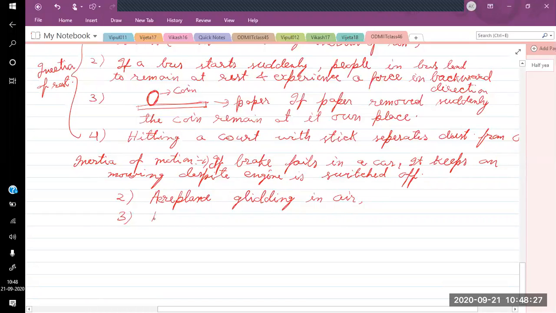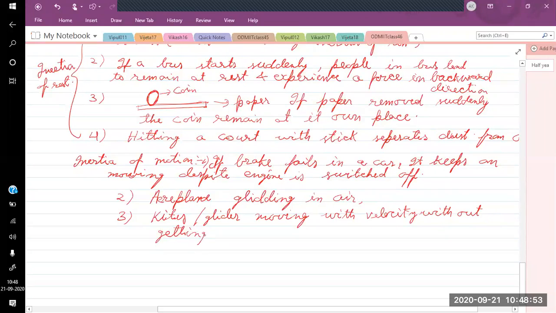So a kite or glider moving with constant velocity without applying any external force. Okay, so these are the examples of inertia of motion.